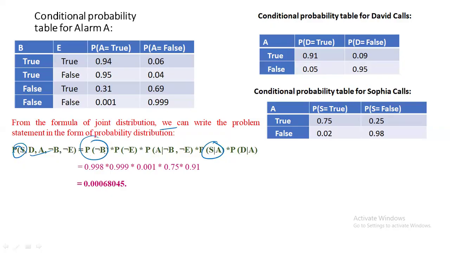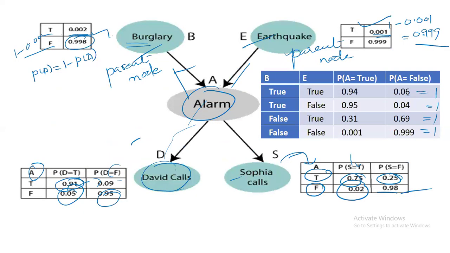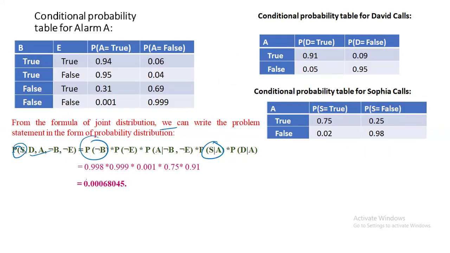Probability of B means burglary happens, so true means 0.002. For B bar, the probability is 0.998, so we substitute 0.998. What is the probability of E bar?